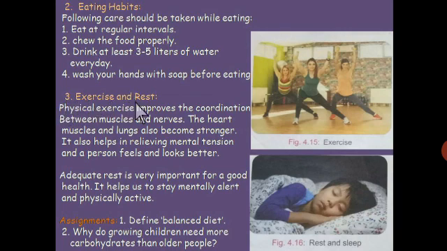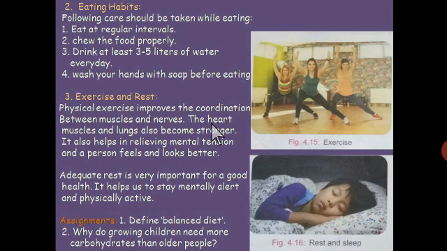And the third very important point to prevent the non-communicable diseases is exercise and rest. One must do physical exercise because physical exercise improves the coordination between muscles and nerves.